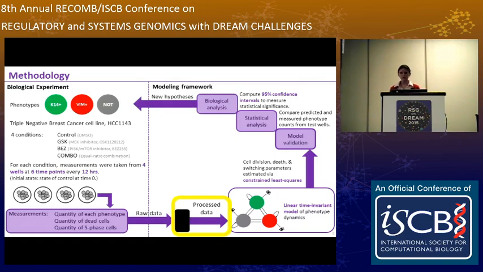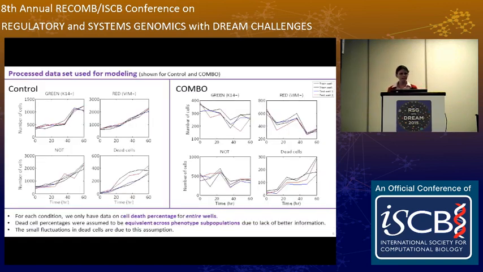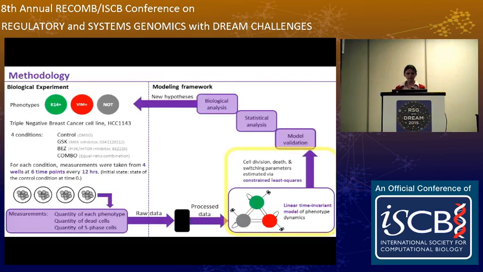So let's take a quick look at what our processed data looks like. So here we have, on the left-hand side is the control, and the right-hand side is combo, and you can see that the trends are pretty different. And so the role of our model is to analyze why those trends are different in terms of switching, death, or cell division. Let's take a quick look at what our model is exactly.